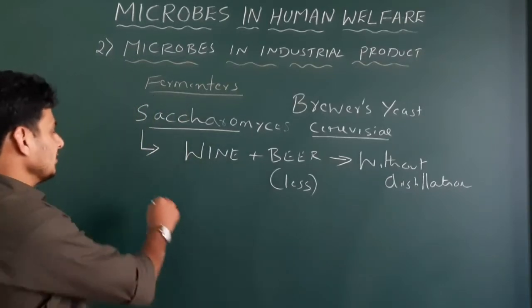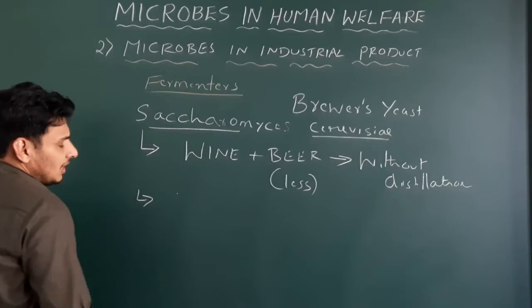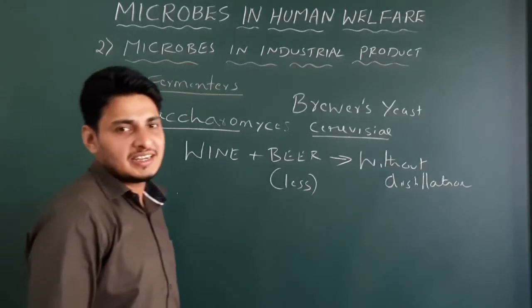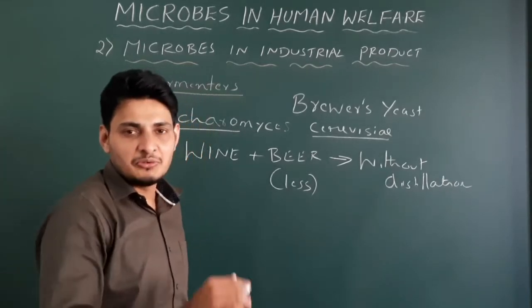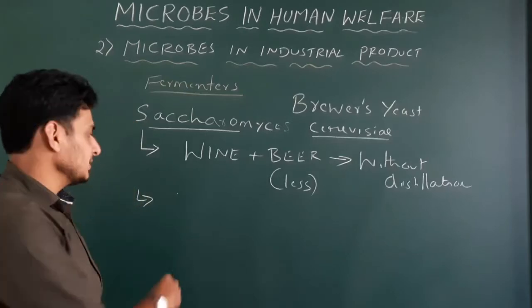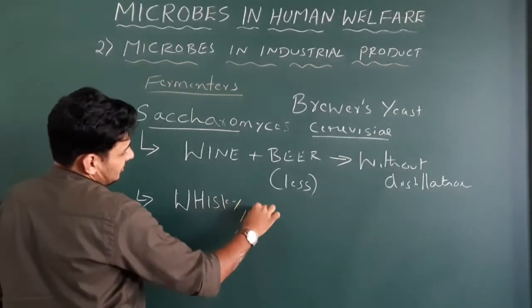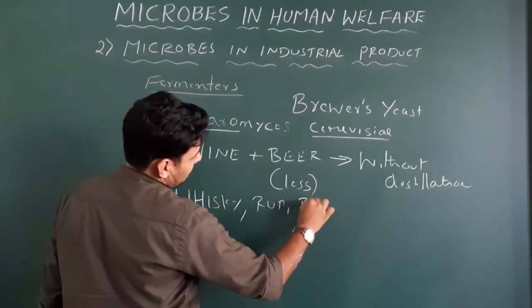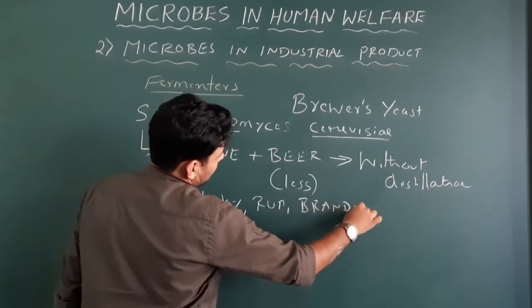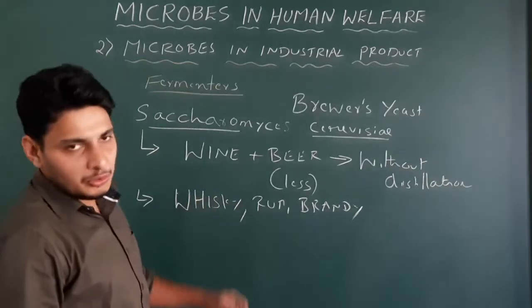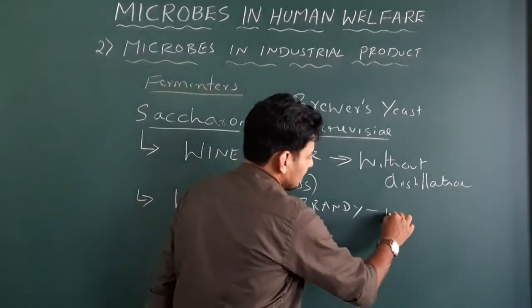Easy. Okay. Next are the high alcohol concentrated beverages like whiskey, rum and brandy. All these are produced with distillation.